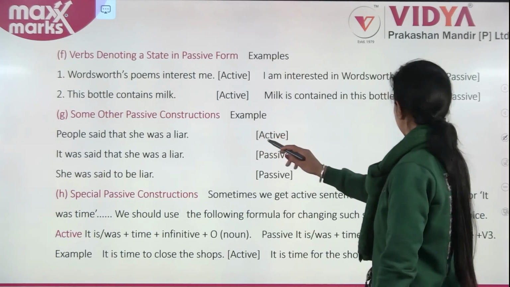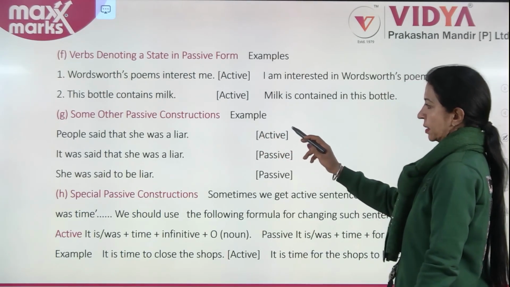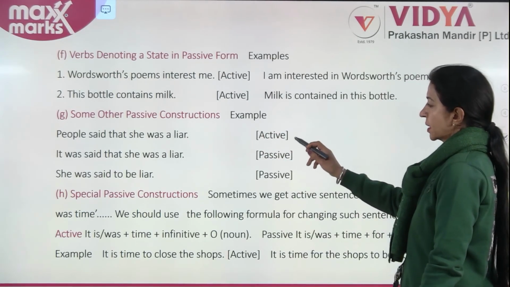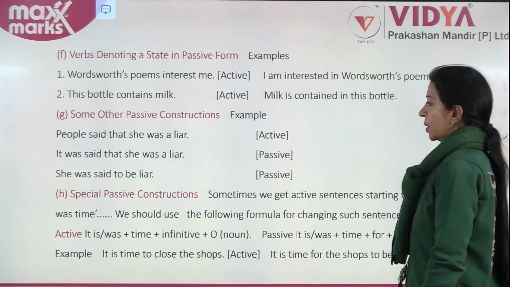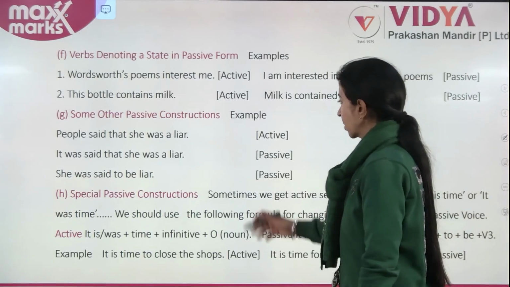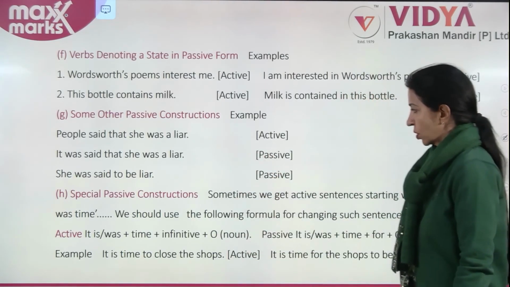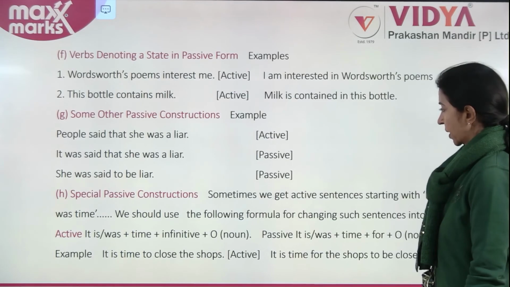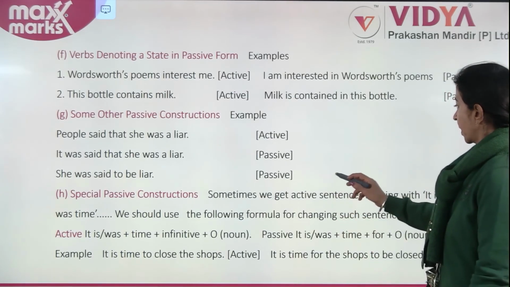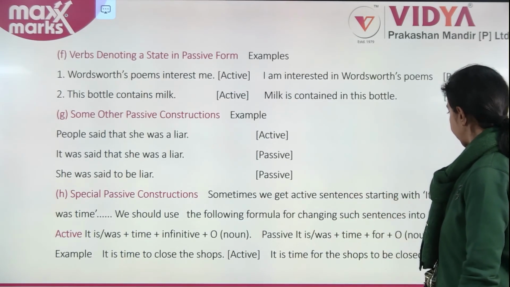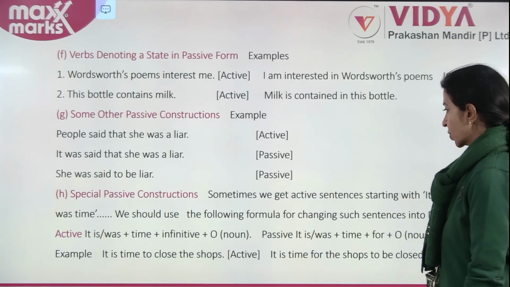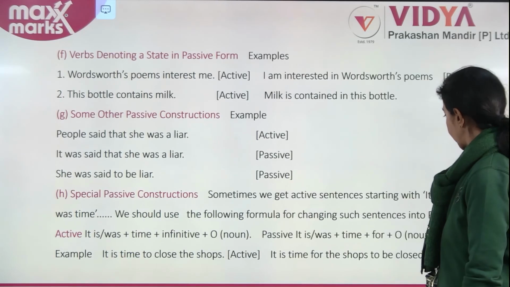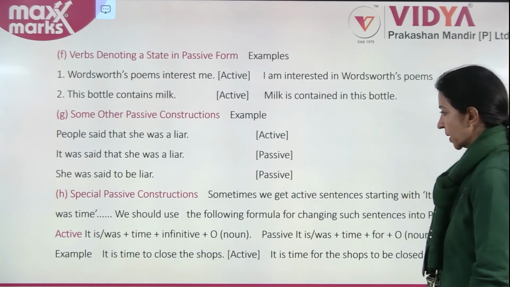People said that she was a liar. It was said that she was a liar. She was said to be a liar could be another correct option of making it into passive. Sometimes we get active sentences starting with it is time or it was time. We should use the following formula for changing such sentences into passive voice.